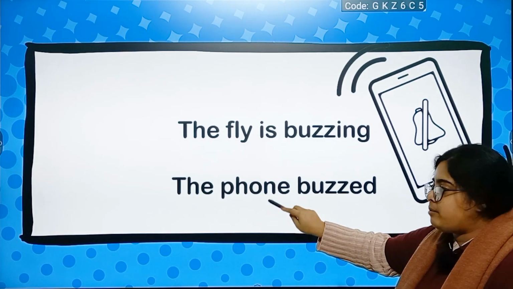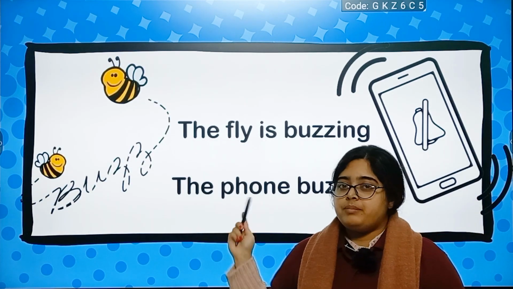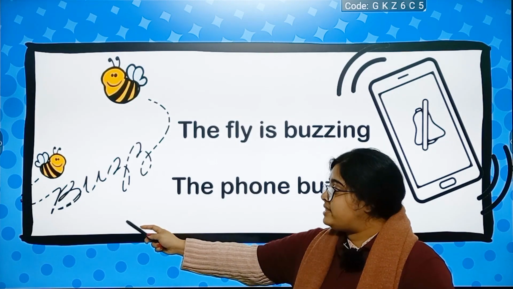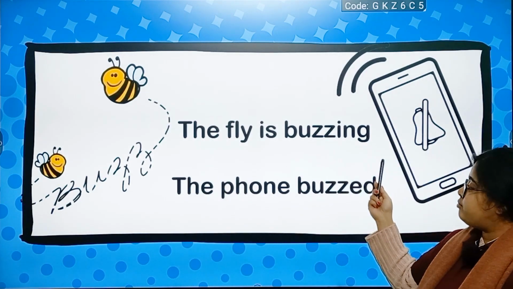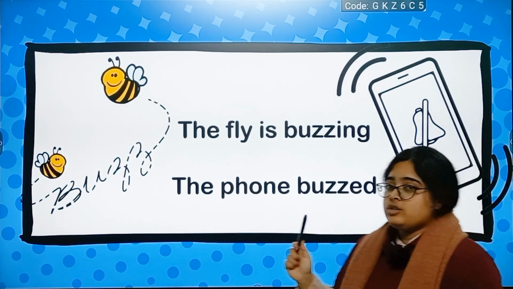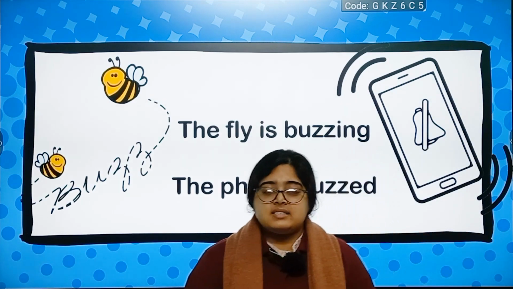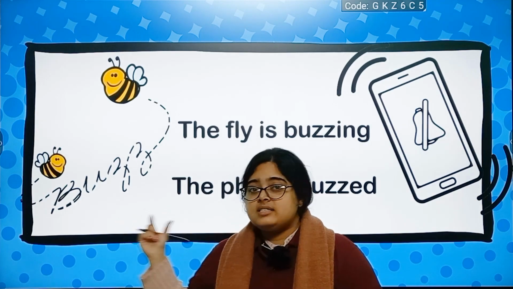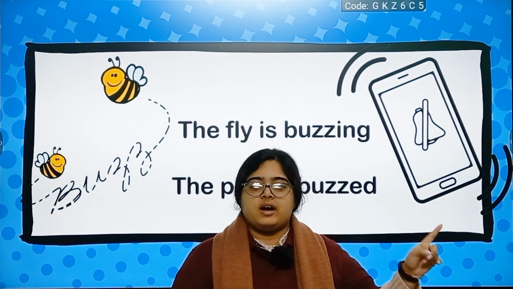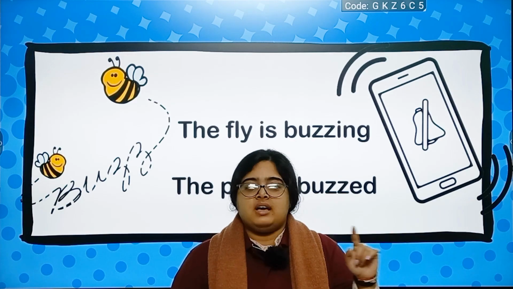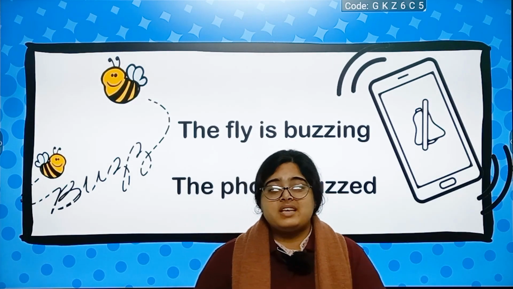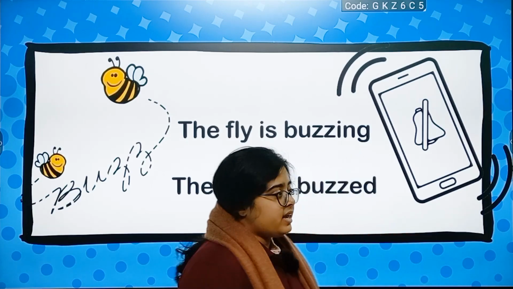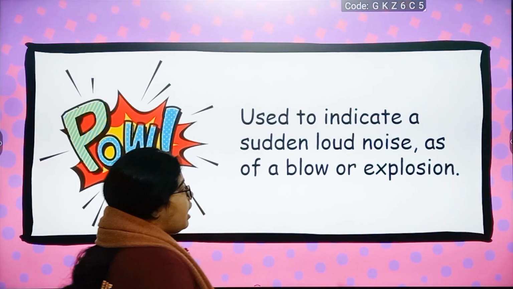Okay. Now, see, the fly is buzzing, the phone buzzed. Now, how will a fly make a sound? A fly will make a buzz sound, right? So, this buzzing sound is written with the same spelling. The fly is buzzing, the phone buzzed. So, this buzz word has the same onomatopoeic sound as the spelling. The way it sounds for the bees, buzz, the sound is also written the same way as the spelling, B-U-Z-Z, okay?